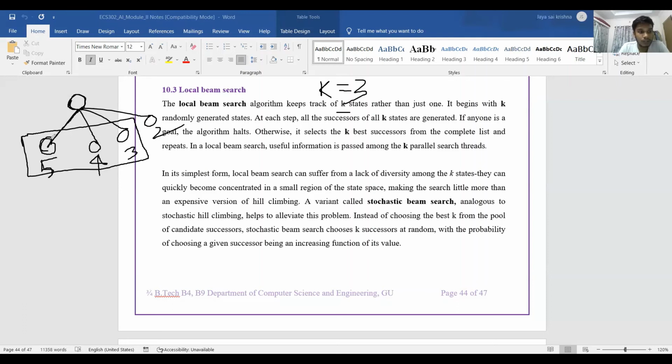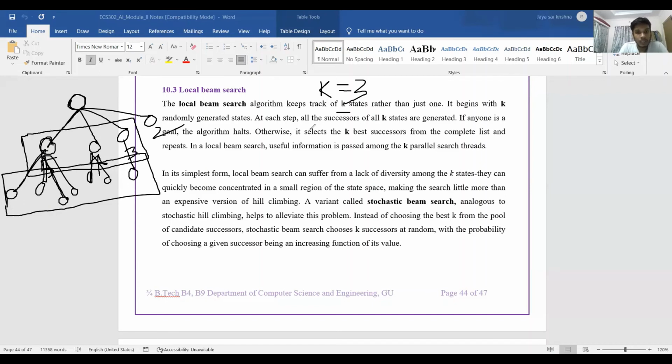If not, again we will expand all these 3 nodes, which again may have multiple nodes. Suppose this may have 4 nodes, this may have 2 nodes, this may have a single node. In this next level, again we'll check whether any of these is the goal node. If it is, we'll return the solution.